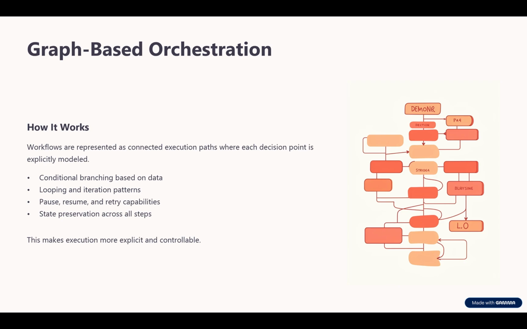This slide captures the heart of LangGraph. In the graph-based orchestration, the workflow is represented as connected execution paths. The system can branch when conditions change. It can loop when a retry is required. It can pause when the approval is needed. It can resume from a saved point, and it can preserve state across the flow.